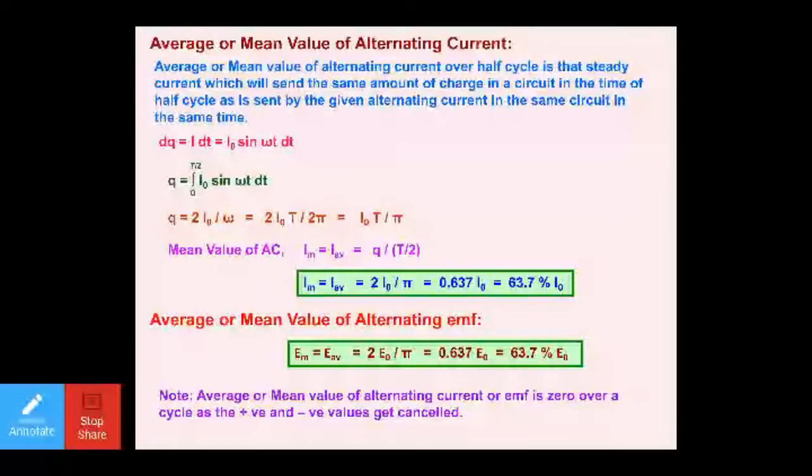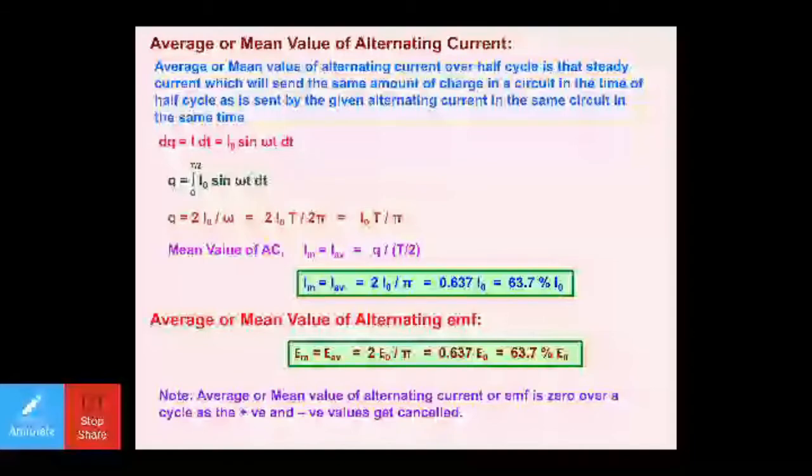Because if we take it over the full cycle, you already know that whatever the magnitude of the positive side we have, the same magnitude we have on the negative side. Once you add them together, positive and negative values will cancel out each other, and ultimately the answer comes out 0. So this is what you will have to remember. If a competitive question comes, or if the question comes in your board examination too, what is the average value of AC over complete cycle, you need to remember it is 0.